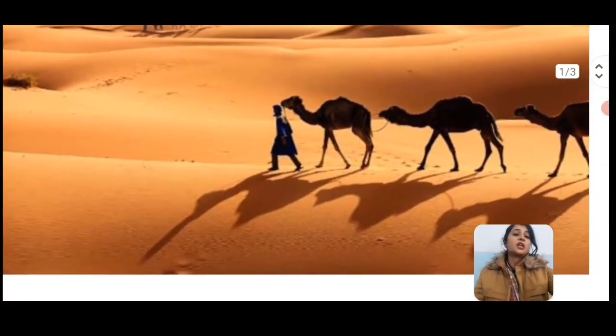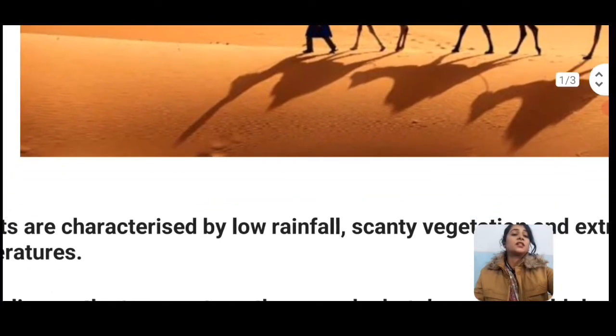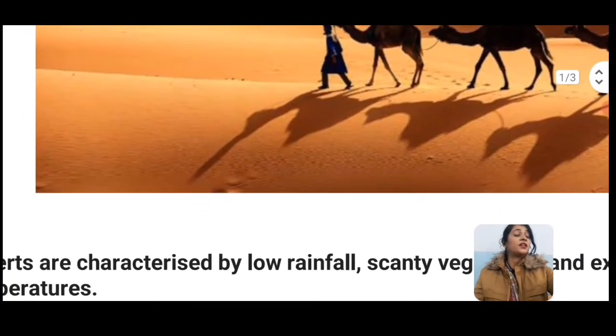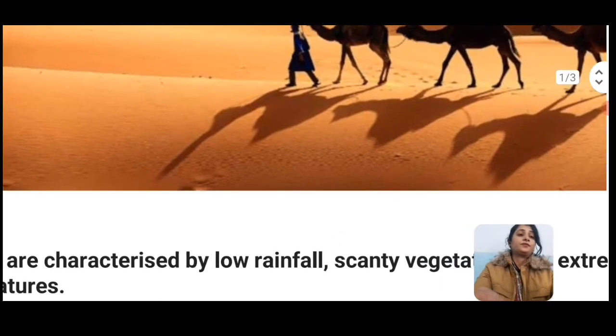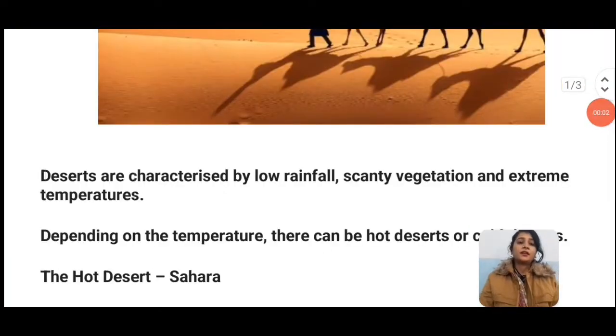So in this chapter we are discussing the desert, their life, and the characteristics of the desert. What are the characteristics of the desert? Firstly we are discussing the characteristics of the desert. Deserts are characterized by low rainfall, scanty vegetation and extreme temperature. In a desert area there is very little vegetation, the temperature is extremely hot, and the rainfall is very low.